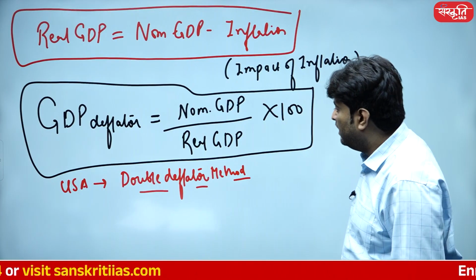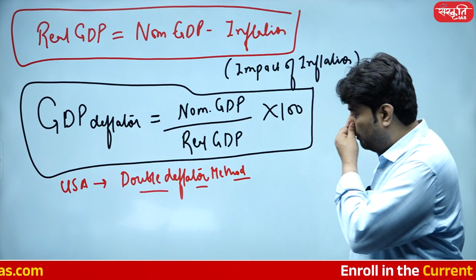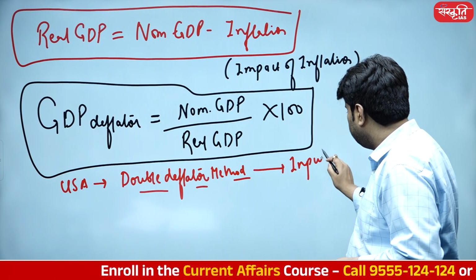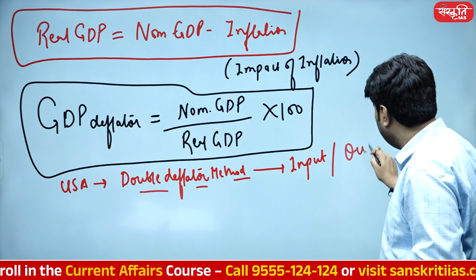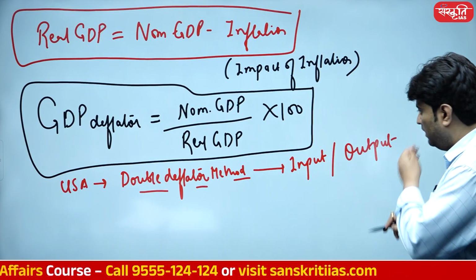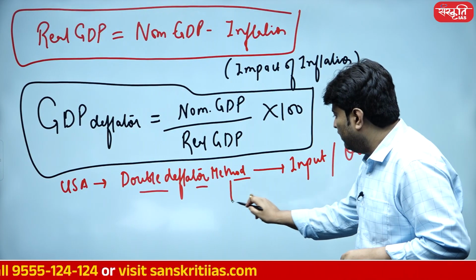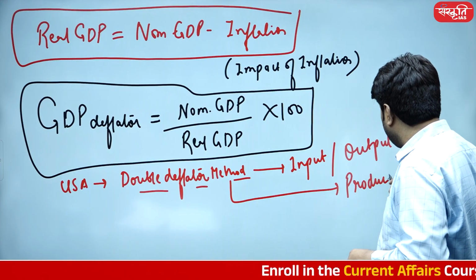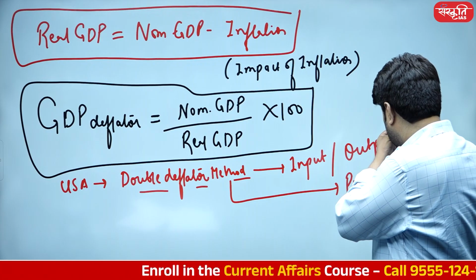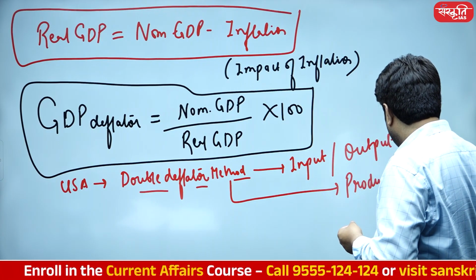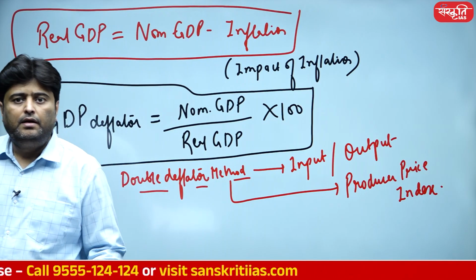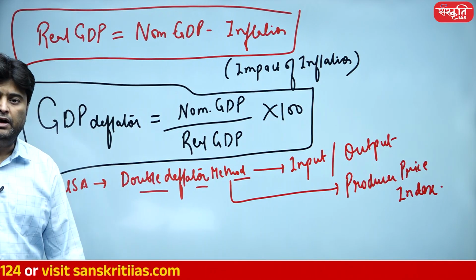And in America there is a double deflator method for both the input price as well as output price for the producer. And in America, the deflator method is dependent upon one index known as producer price index. Whereas in India, we don't use the double deflator method.